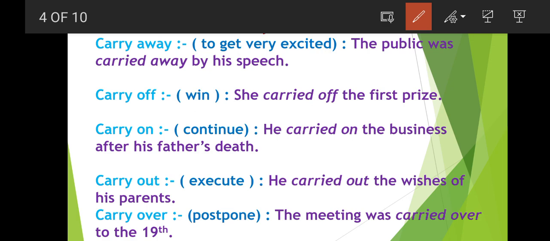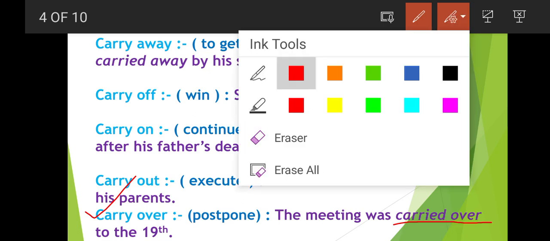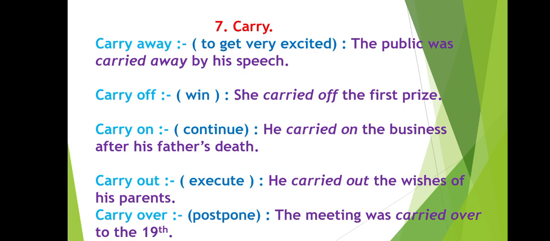Now let's see carry over. Through the word you can understand carry over means to postpone anything. To postpone means to push the thing a little further, to delay something. So the meeting was carried over to the 19th, means the meeting was postponed till the 19th, means now the meeting will take place on the 19th. So these were some phrasal verbs for carry.